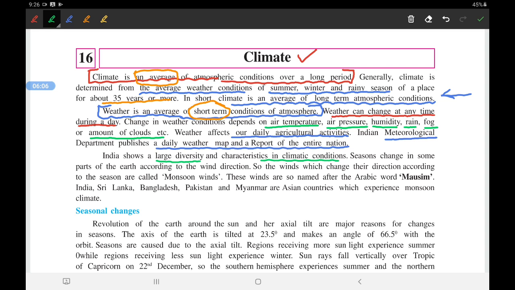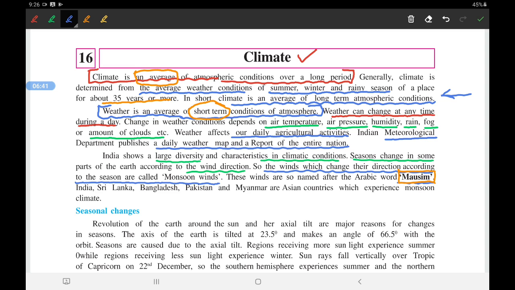Seasons change in some part of the earth according to the wind direction. So the winds which change the direction according to the seasons are called monsoon winds. Right, remember this. The winds which change the direction according to the seasons are called monsoon winds. These winds are so named after the Arabic word Mausim. See, it is named after this particular word, Mausim. Okay.